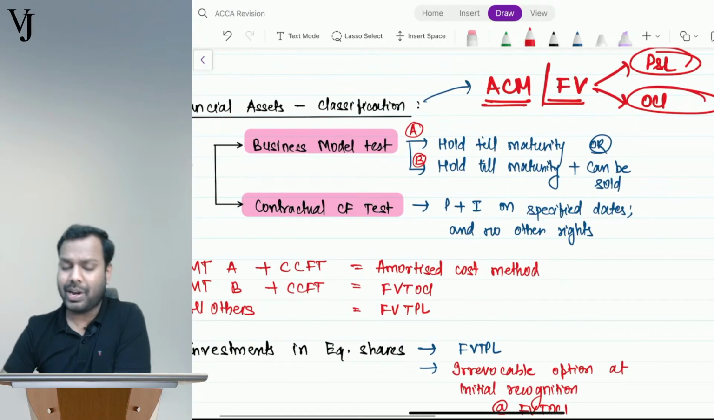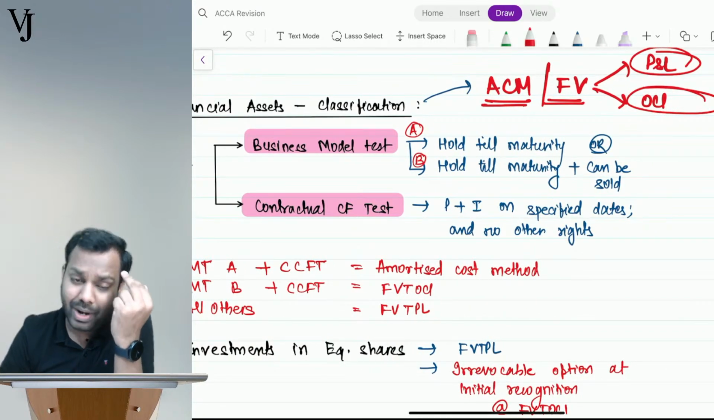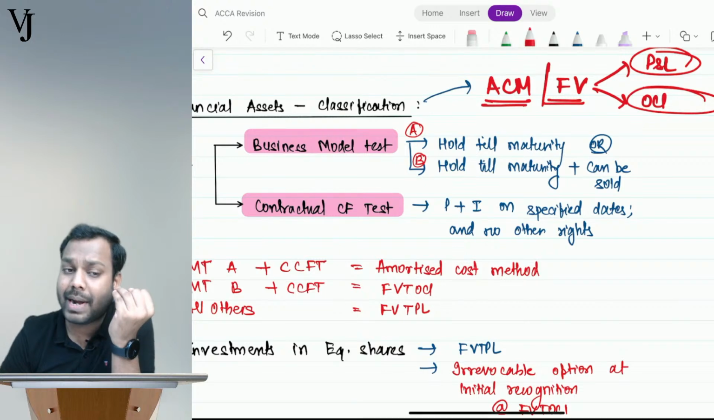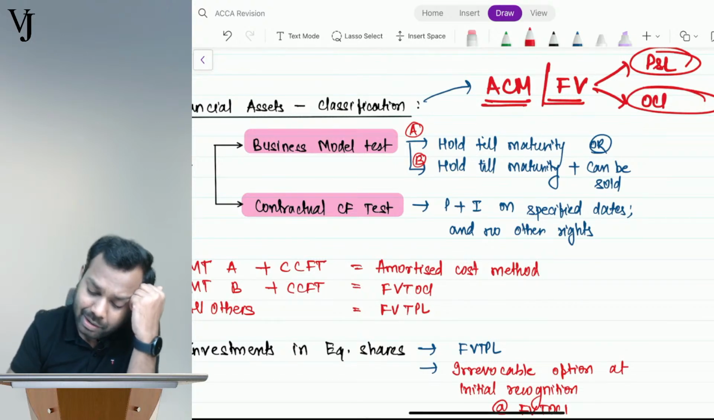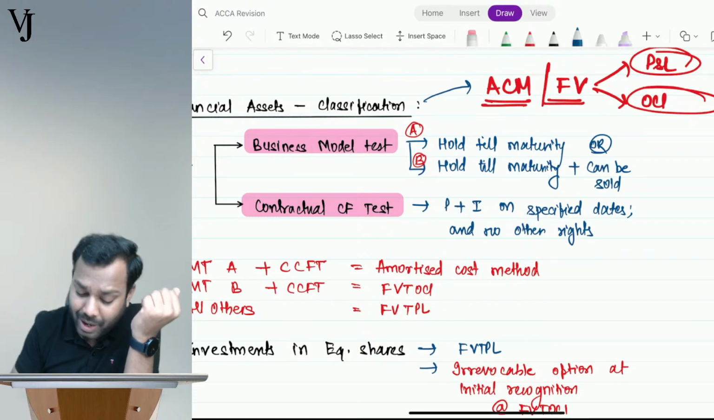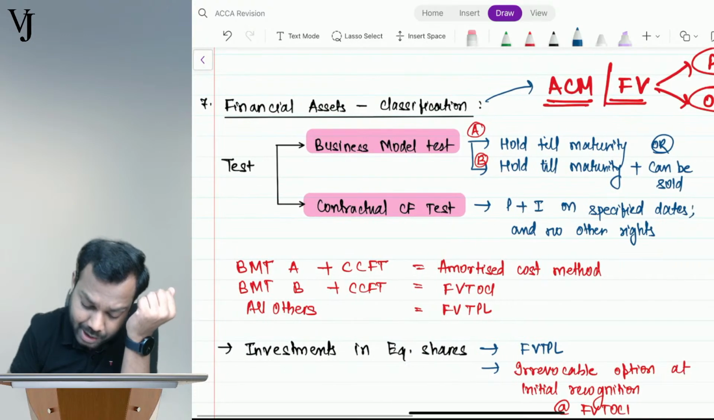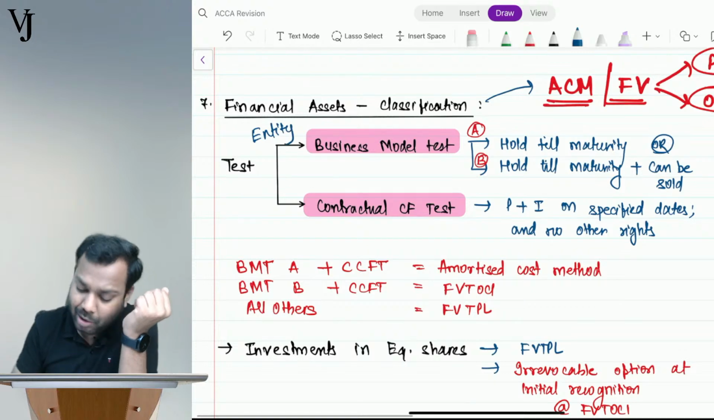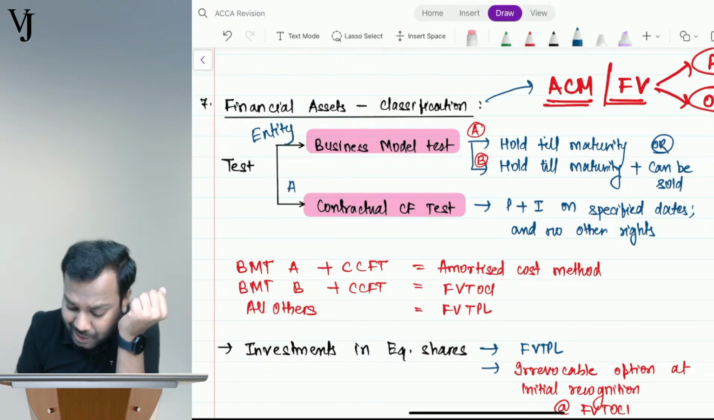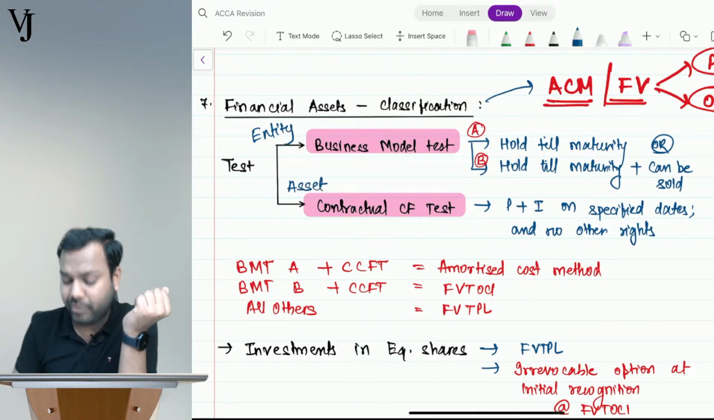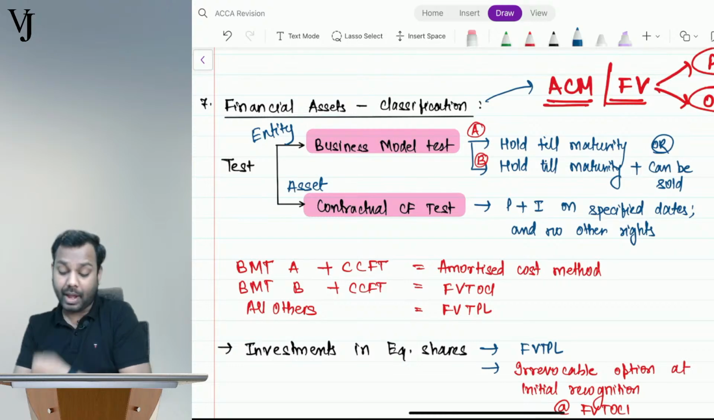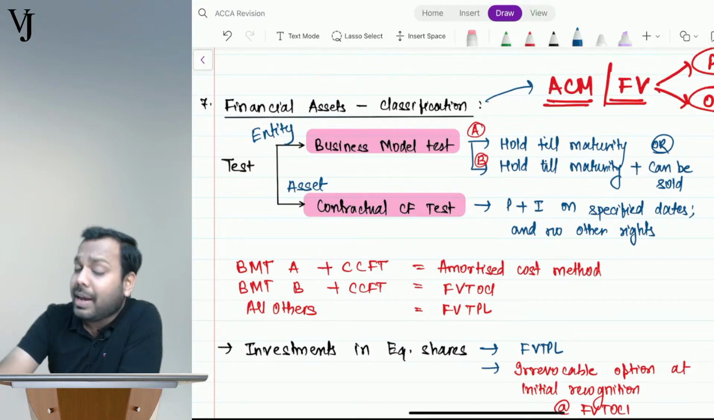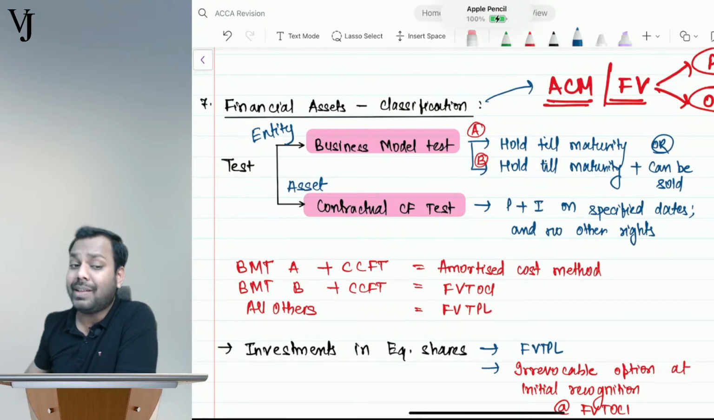So the standard suggests two tests. One is the business model test and another is the contractual cash flow test. Business model test is from the entity perspective. Understand, guys? It is from an entity perspective, and contractual cash flow test is from the asset perspective. Now understand, what is the intention of the entity?